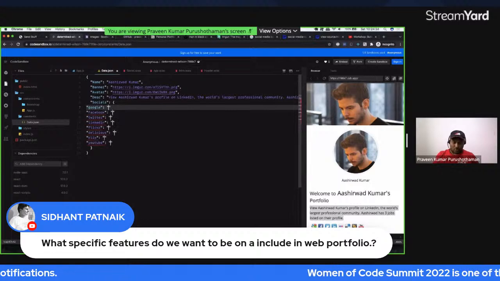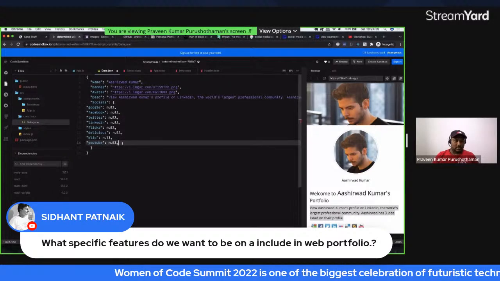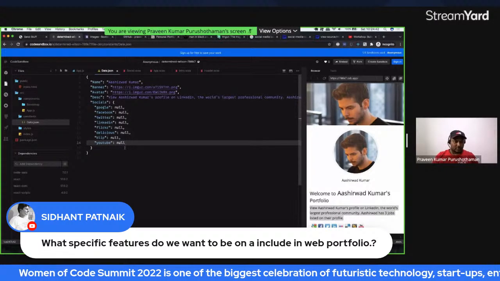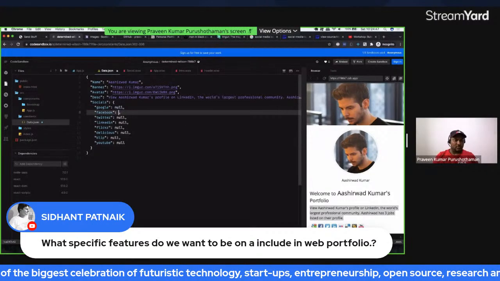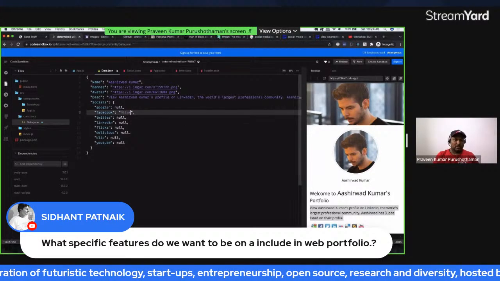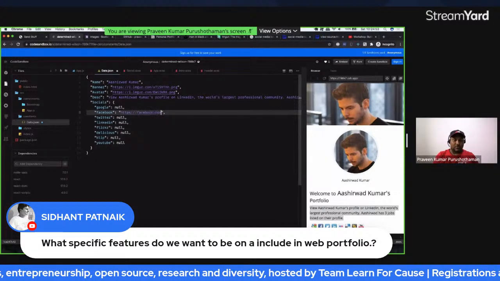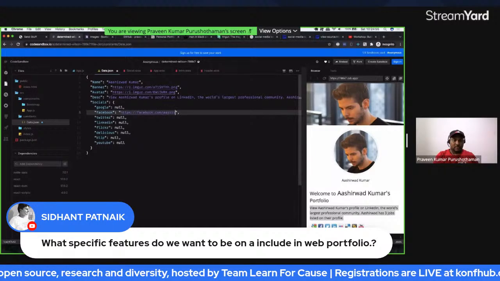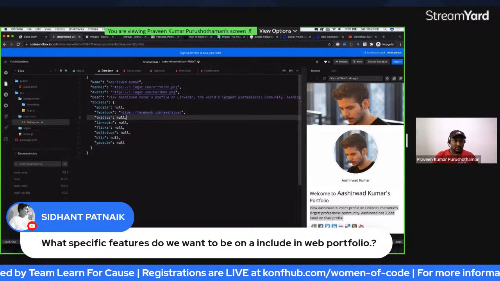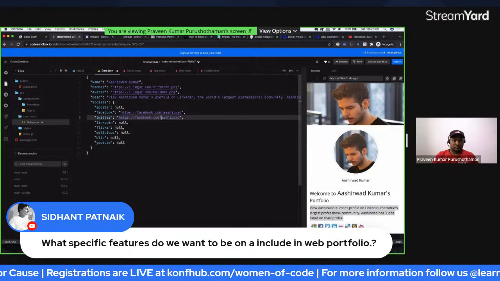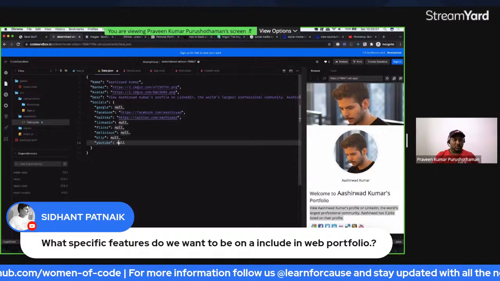For now, we will put null for everything, except those things that we require a value for. For example, for Google, we don't have any Google related stuff. So let's say https://facebook.com/Aashirwad. We can use Twitter as well. And then we can directly give YouTube. Three things.